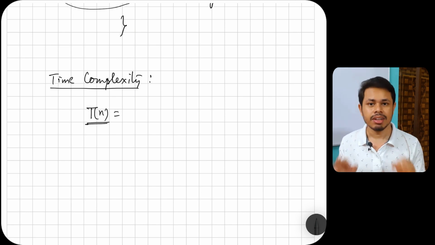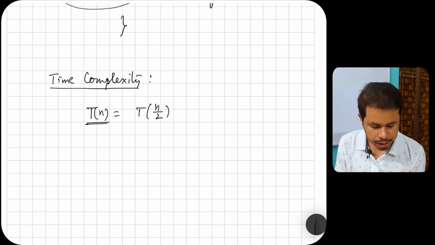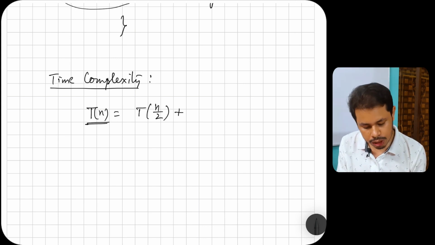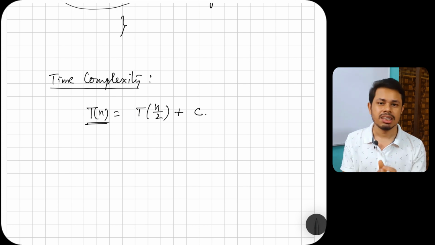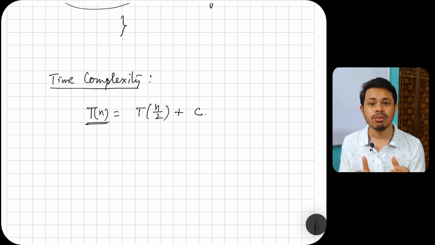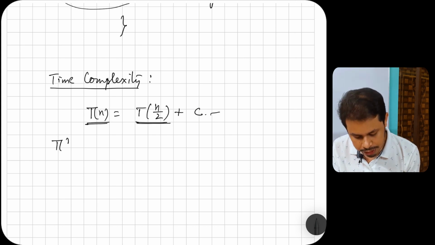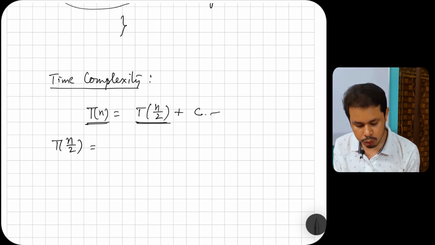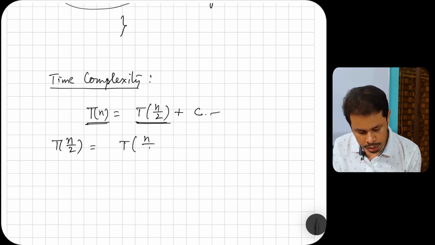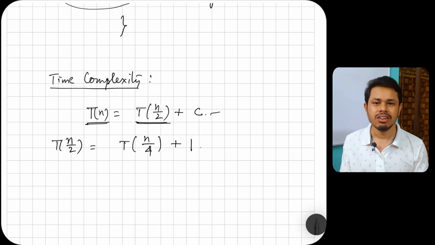In every step, our number of elements is reduced from n to n by 2 and we do some constant amount of operation in the array. What constant operation? Finding the middle element and checking whether the middle element is equal to our required element. So the next time, when we have n by 2 elements, it would be T of n by 4 plus c. For a constant term, we are denoting it as 1.